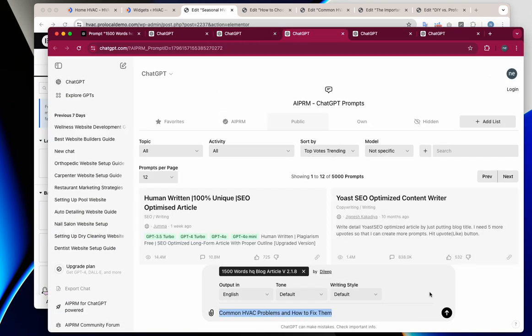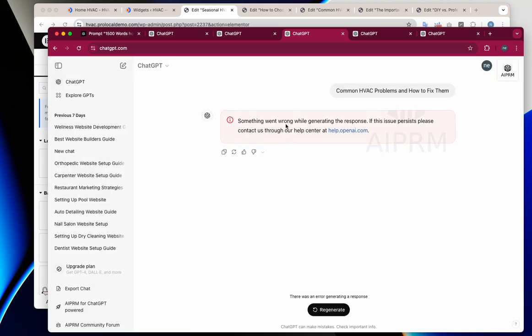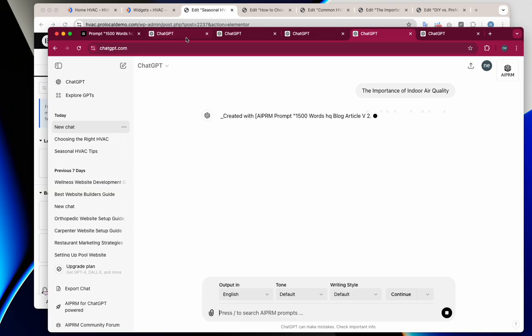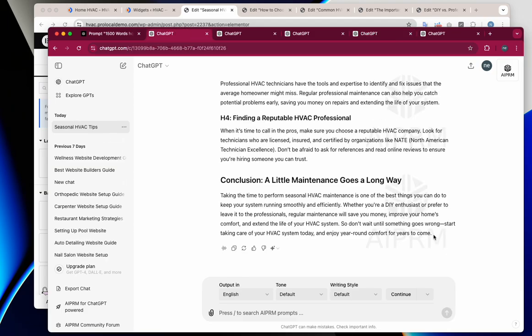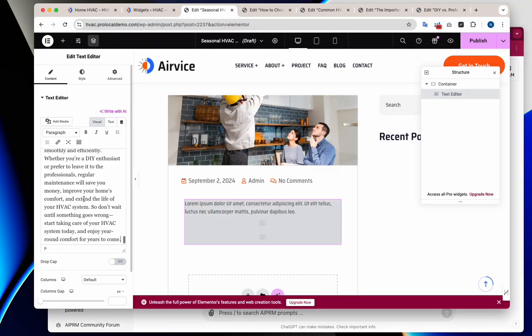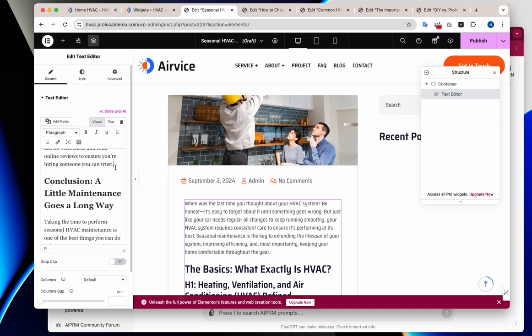Okay, let's go to the third one. So while this is, there's issue. Let's try this one. Let's go ahead and copy this and get it to this. And we're just gonna do some formatting.